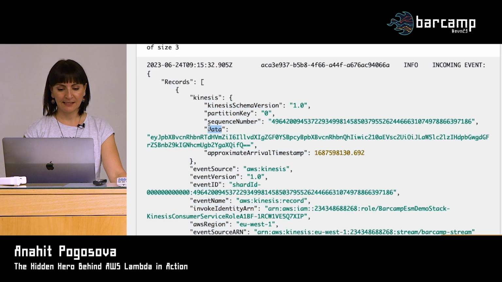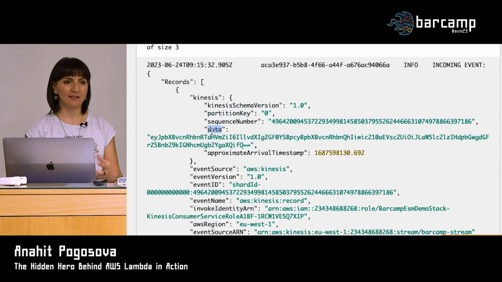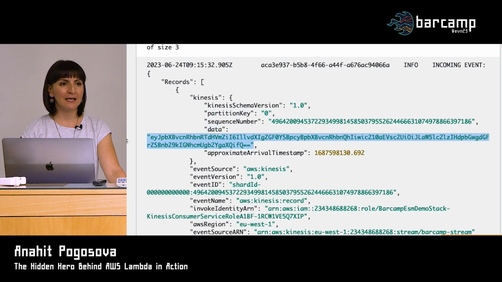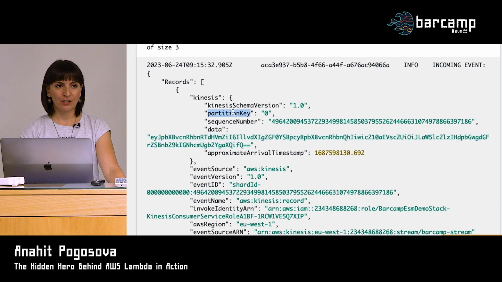And our data is here, and all the rest, and the partition key that we wrote, and all the rest gets decorated while writing data to Kinesis or reading the data from Kinesis. So all the things that you actually wrote there were the data and the partition key. And the data here, you might notice, is Base64 encoded, so you have to decode it when you get it. And then there's our partition key that we generated.